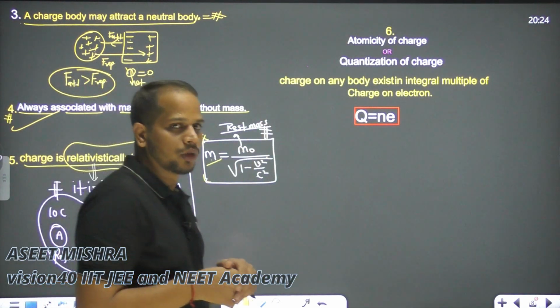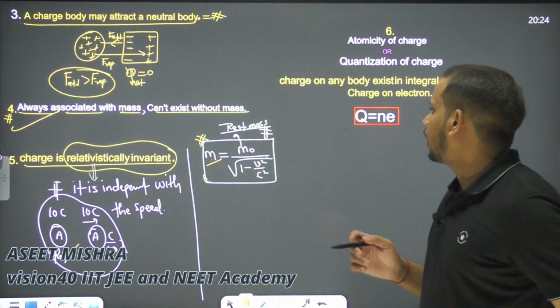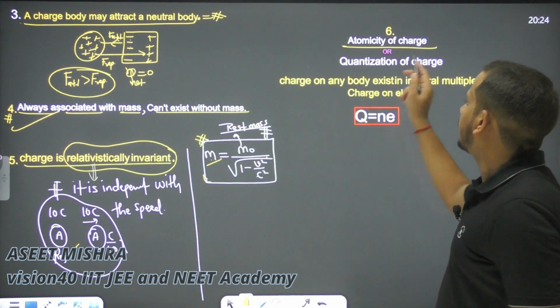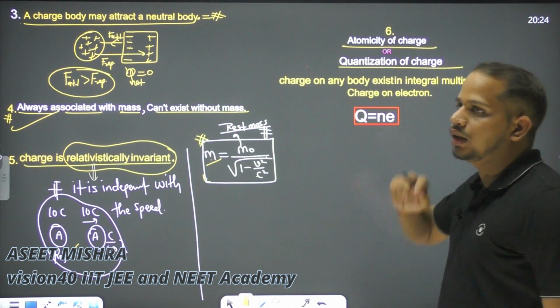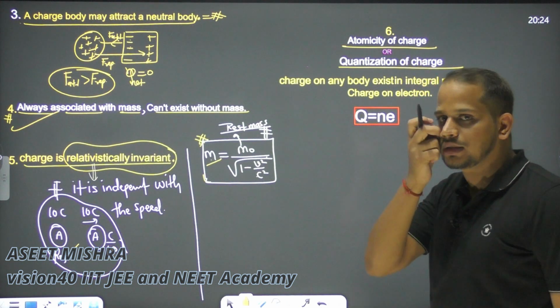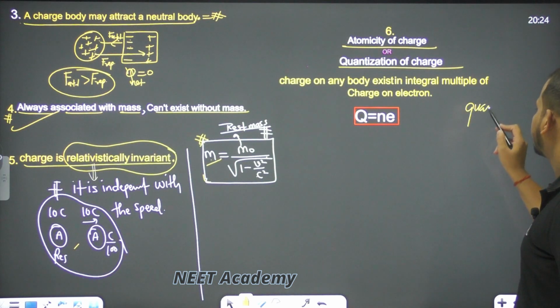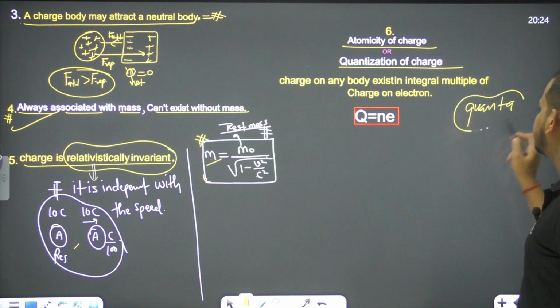The next property is the atomicity of charge. Either we can say atomicity of charge, or we can say quantization of charge. So what is the meaning of atomicity of charge or quantization of charge? Do you know about the quanta? What is the meaning of quanta?